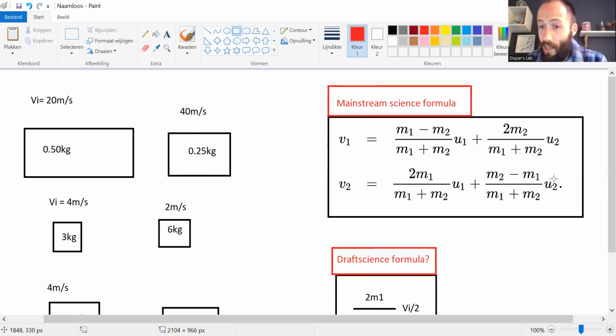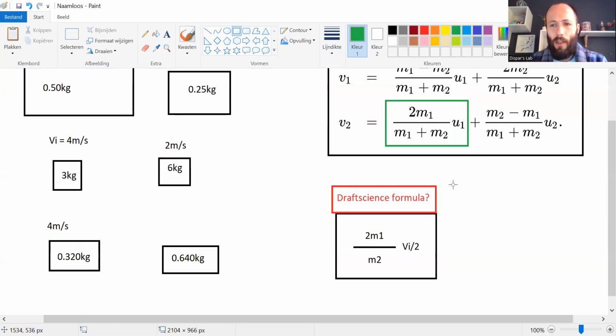So the velocity of this one would be 0. So if you times it times 0, this whole thing becomes 0. So we can just skip this. We can cancel it. We only need this part. So this part here, that's the most important one.